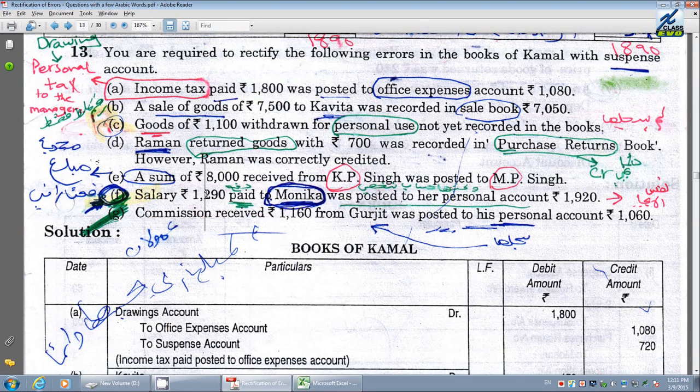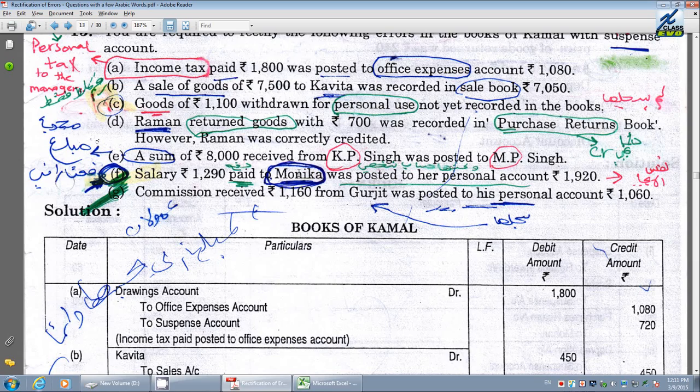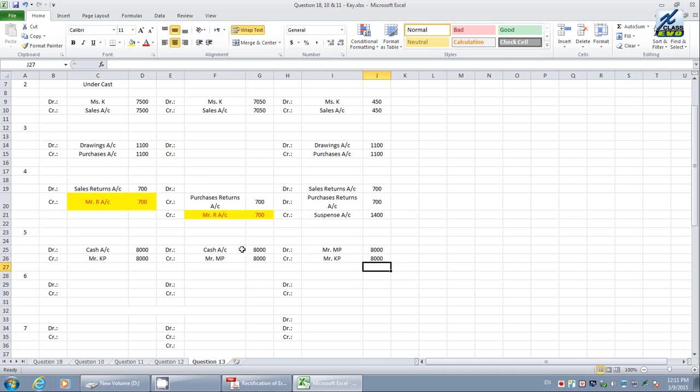Let's see about the next one. Salary paid to Miss M. Whenever you pay salary, it is an expense to the company or the business. We have to post salary as an expense. Therefore, salary must be debited. Salaries, within brackets, what is the salary? It is nothing but expenses.